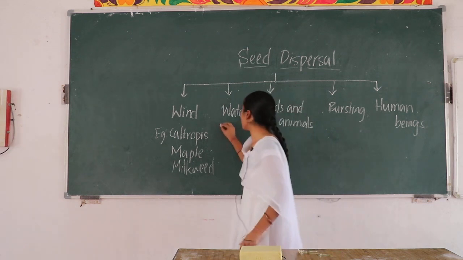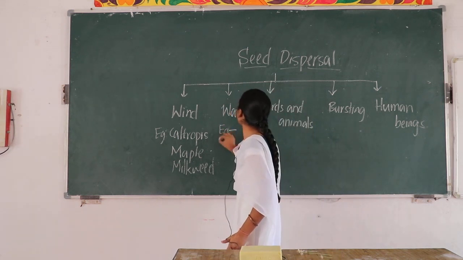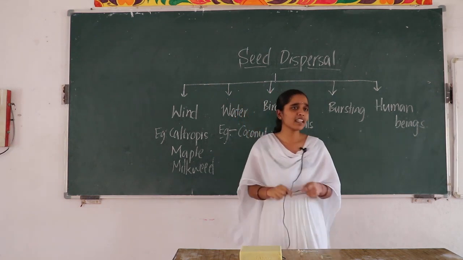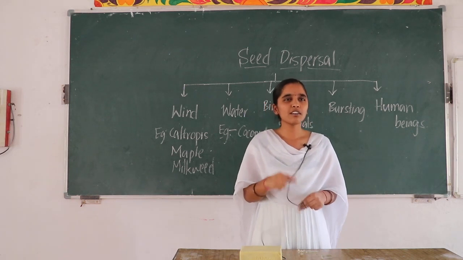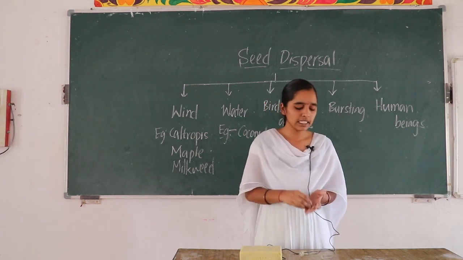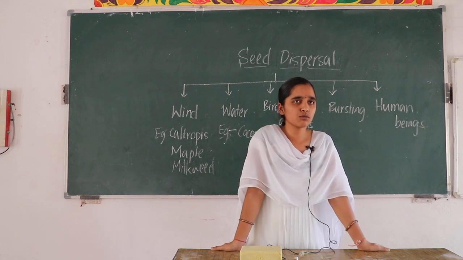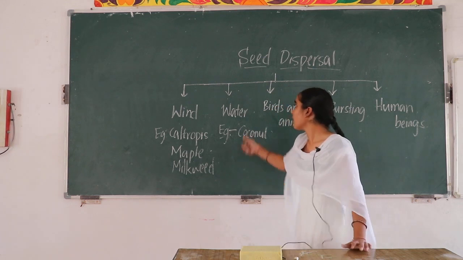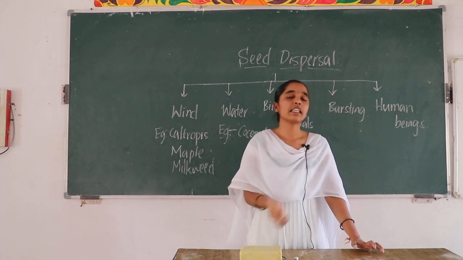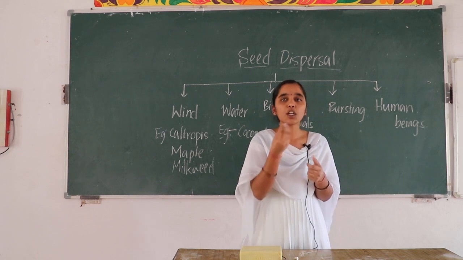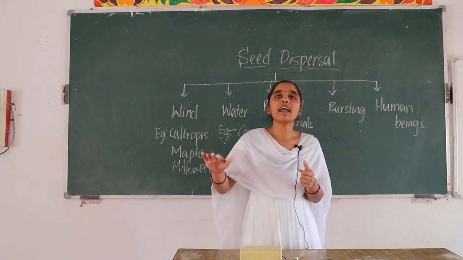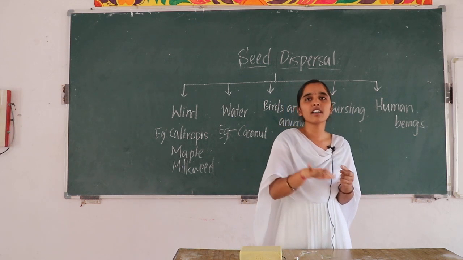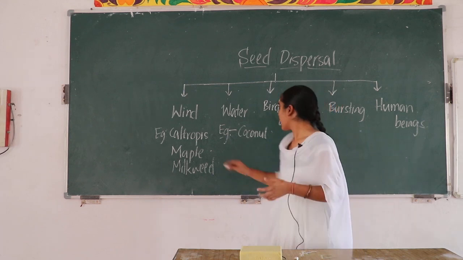I have already told you nature makes many wonders. One of the wonders is this, also what? Coconut. And next, have you seen a lotus pond in our district? Have you observed the lotus? Have you seen the seeds of lotus? They are usually very wet, but they disperse through water. How? The seeds which are very heavy get to the bottom of the water and they disperse when they get the force of floods or in the flow of water. Okay, another example is what?